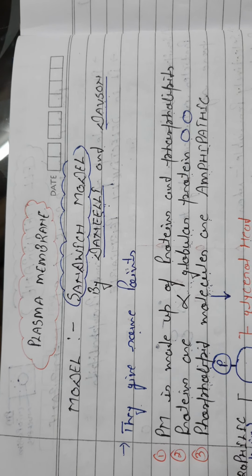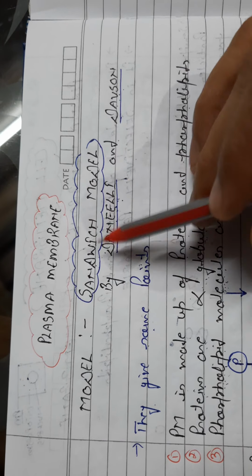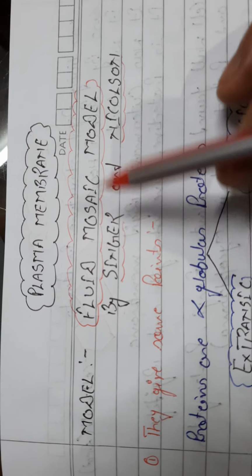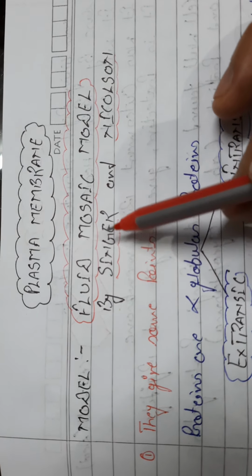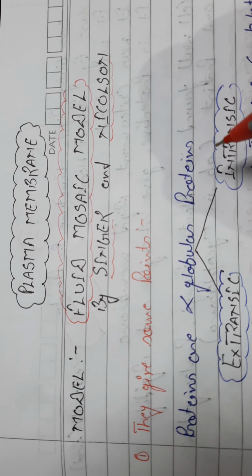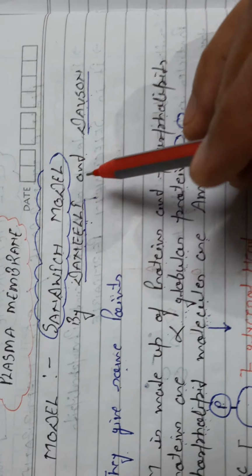Now we will talk about another model of the plasma membrane, which is known as the fluid mosaic model of the plasma membrane, which was proposed by Singer and Nicholson. Now the question is: why was the sandwich model not accepted?